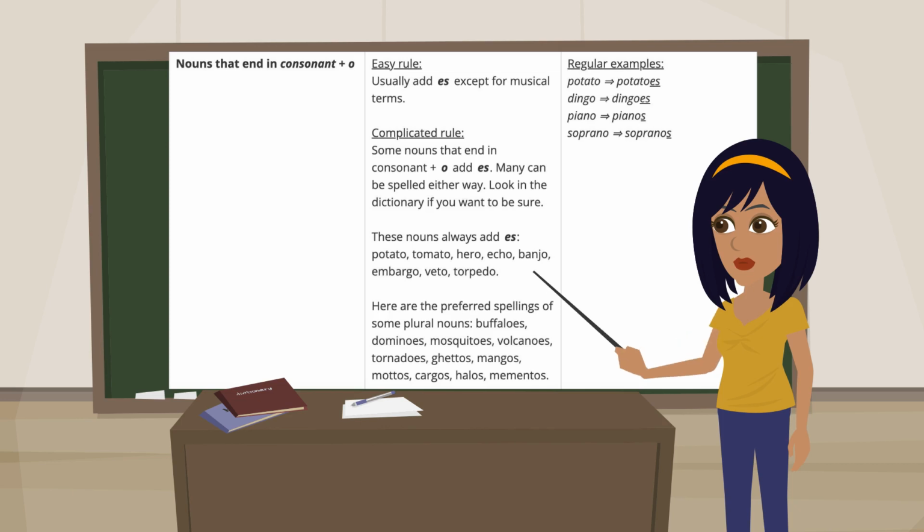Complicated rule: some nouns that end in consonant plus o add es. Many can be spelled either way. Look in the dictionary if you want to be sure. These nouns always add es: potato, tomato, hero, echo, banjo, embargo, veto, torpedo. Here are the preferred spellings of some plural nouns: buffaloes, dominoes, mosquitoes, volcanoes, tornadoes, ghettos, mangoes, mottos, cargoes, halos, mementos.